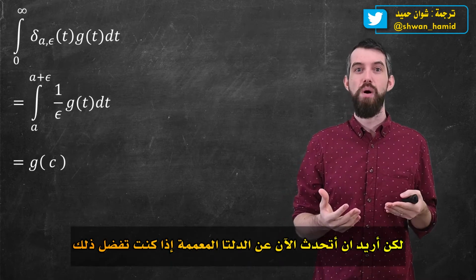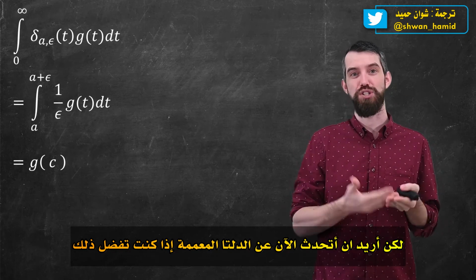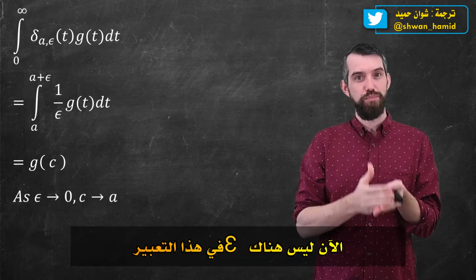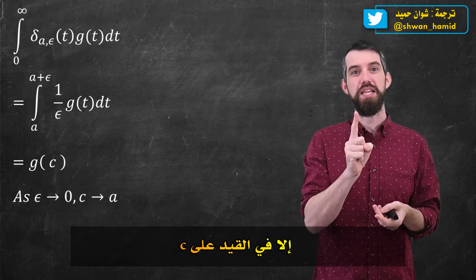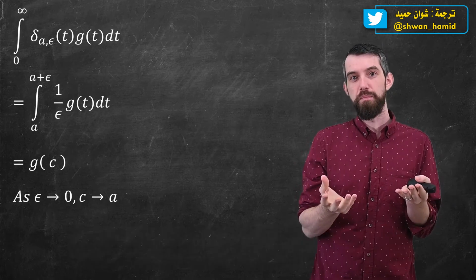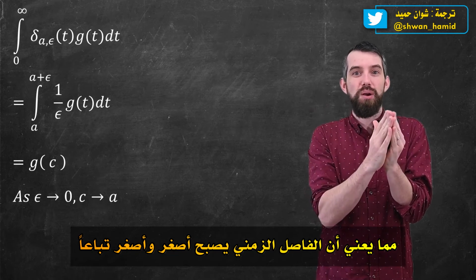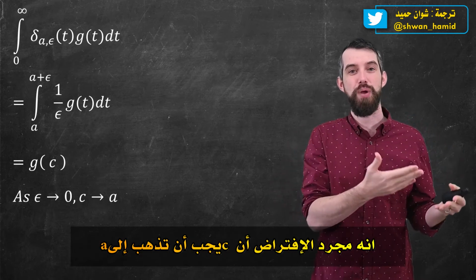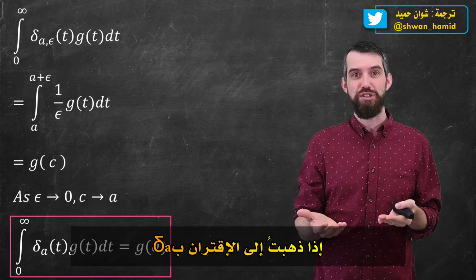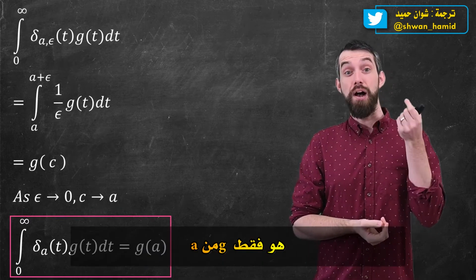Well, that's all fine, but I want to actually now talk about the actual delta sub a function, or generalized function if you prefer. And so I'm going to take the limit as epsilon goes to 0. Now, there is no epsilon in this expression except for in the constraint on c. Recall that c had to be inside of the interval a to a plus epsilon. And if epsilon is going to 0, that interval is getting smaller and smaller. It's just saying that c has to go to a. In other words, if I go all the way to the delta a function, I will say that the integral of delta a multiplied by some other function g of t is just g of a.